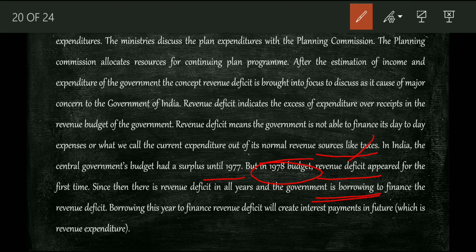And it happened for the first time in 1978, and since then a revenue deficit has occurred in all the years, and the government is borrowing to finance the revenue deficit. So when we are out of money, what do we do? We borrow money from others, we take credits from others. That is what even the government is doing, and since 1978 it keeps on going like that. That is what he's mentioning: in all the years the government is borrowing to finance the revenue deficit.